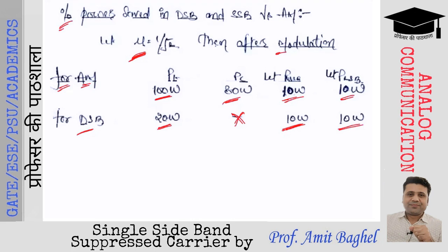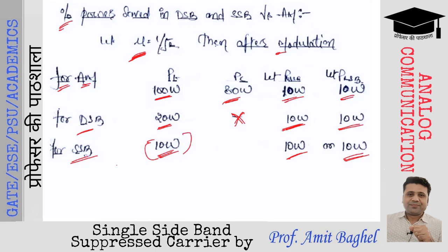And in case of SSBSC signal, the upper sideband power is 10 watts. If the upper sideband is only transmitted, the total power will be 10 watts. So that is actually equal to the upper sideband power. If the lower sideband is transmitted, the lower sideband power will be 10 watts and that will be equal to the total power.